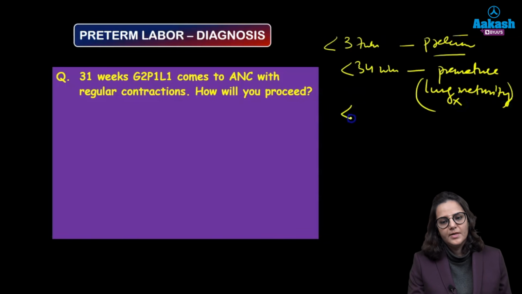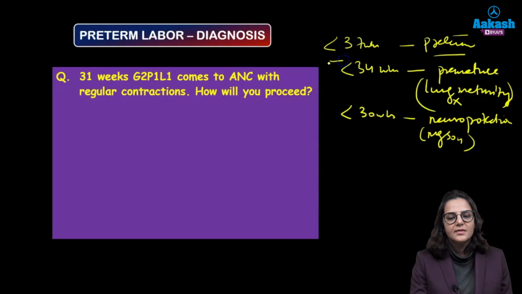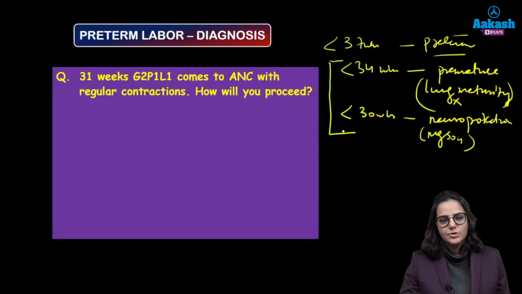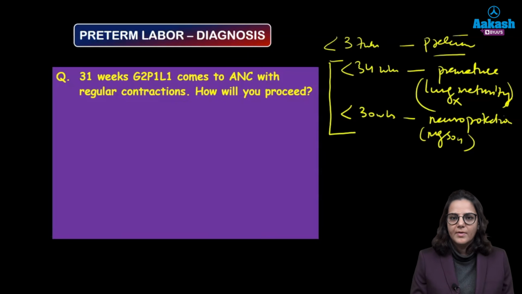And if the baby is born at less than 30 weeks, then we need to give neuroprotection to the baby. This is according to the new guideline. And what do we give as neuroprotection? We give magnesium sulfate. Okay, so basically these are the two milestones that we need to remember: if the patient is less than 34 weeks, we need to give steroid. If the patient is less than 30 weeks, then we also have to give magnesium sulfate in addition to steroid. Alright, now coming back to the question.